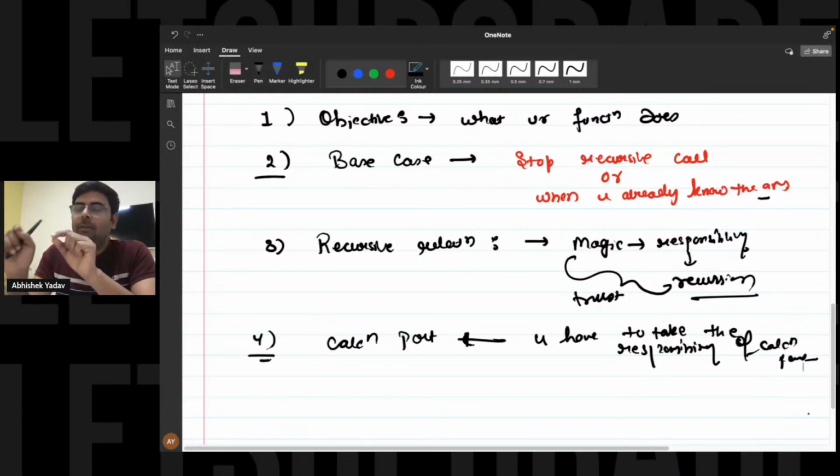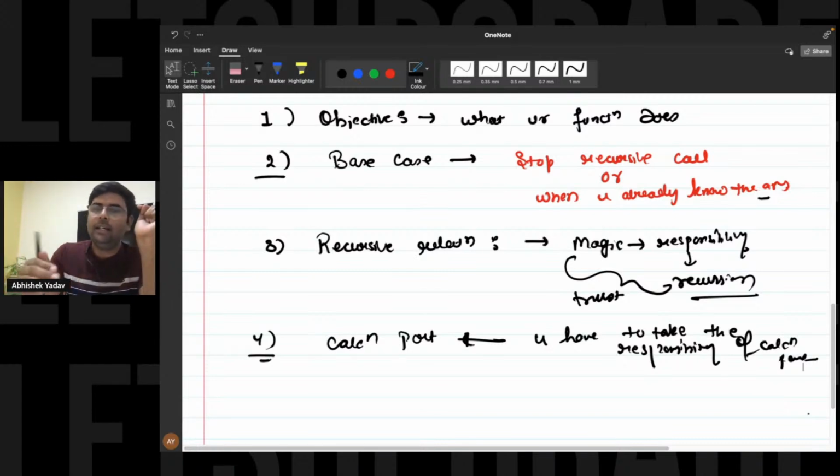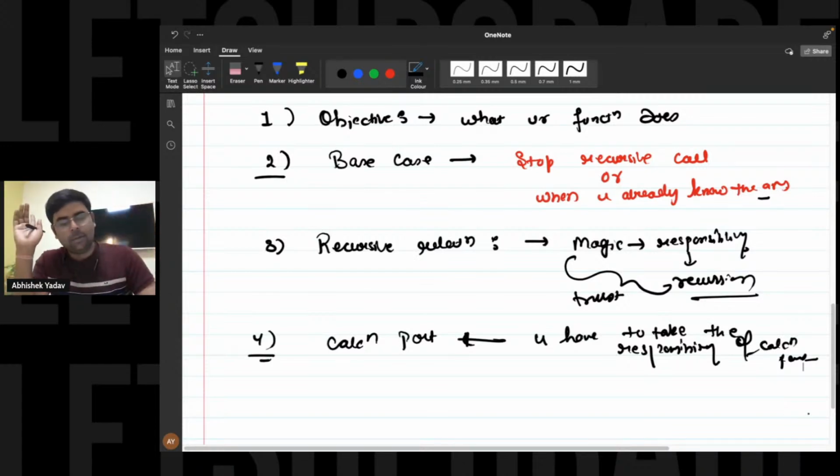That responsibility I will give to the recursion, and I will ask my recursion, hey recursion, please go and solve for the smaller and similar subproblem. After that, we have the calculation part, and this part I will take care of. I will take the responsibility of the calculation part, and I will find the answer of the bigger problem statement. Everyone is getting the point? Yes or no?